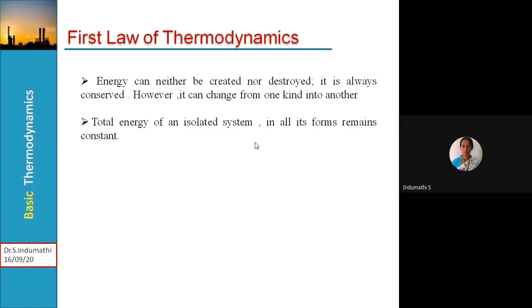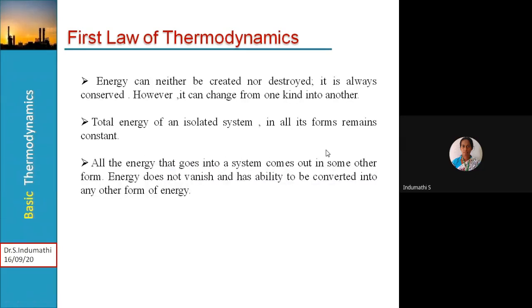We can also define this as: the total energy of an isolated system, wherein mass is constant, remains constant in all its forms. Another way: all the energy that goes into a system comes out in some other form. Simply, energy is always conserved.